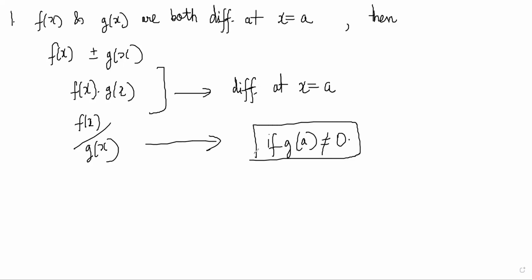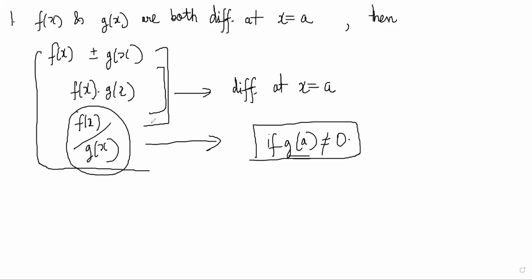So basically what is it saying? It is saying if two differentiable functions are combined, added, subtracted, multiplied, or divided, the resulting function will still be differentiable, as long as the operation is defined. g(a) should not be 0 for division, and for the others there is no restriction. So this is a straightforward thing.